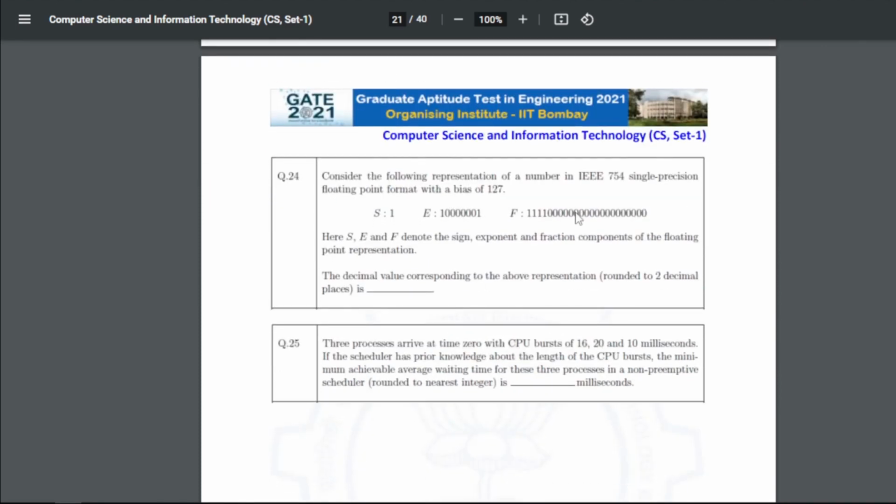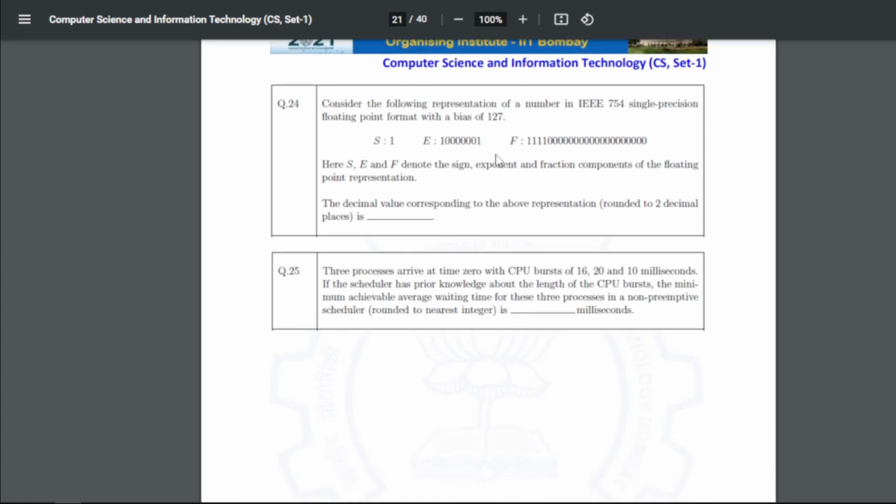Question 24: consider the following representation of a number in IEEE 754 single precision floating point format with a bias of 127. Here S, E and F denote the sign, exponent and fraction components of the floating point representation. What is the decimal value corresponding to the above representation, rounded to 2 decimal places? So for question 24 the answer is minus 7.75, right?